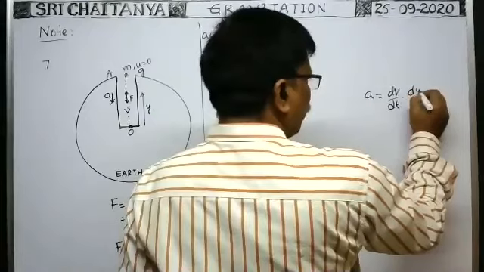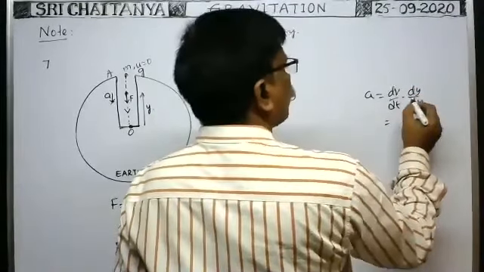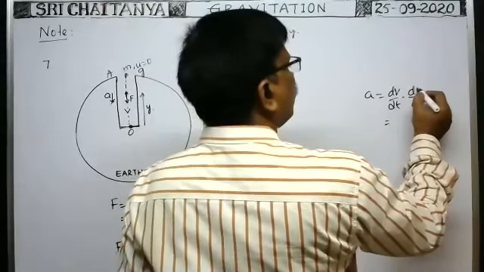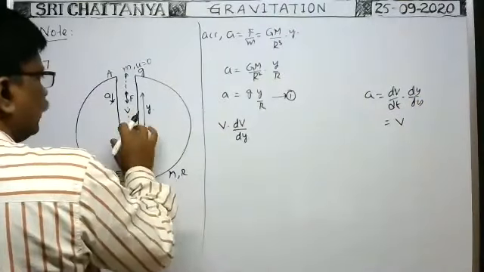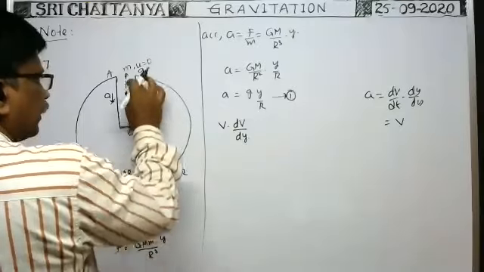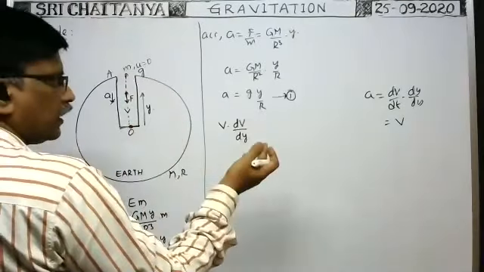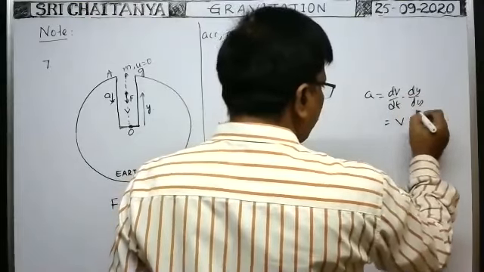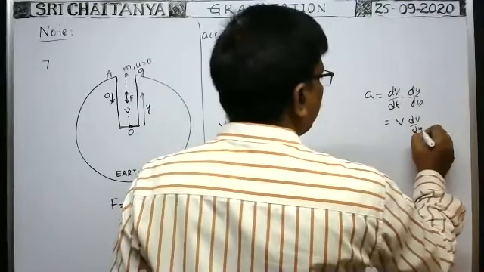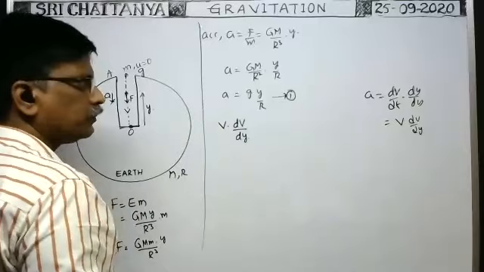You multiply with dy, divide with dy. dy by dt can be written as V, because along the vertical direction, in a small interval of time dt, the displacement of the particle is equal to dy. That's why we can write acceleration like this now.